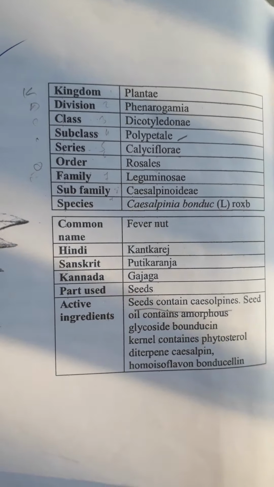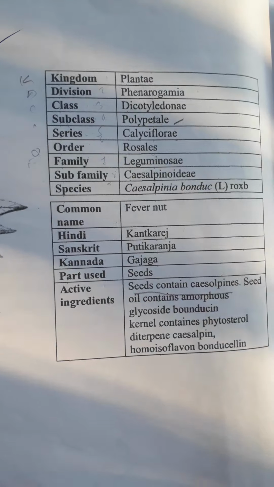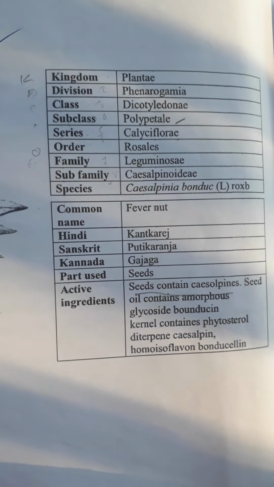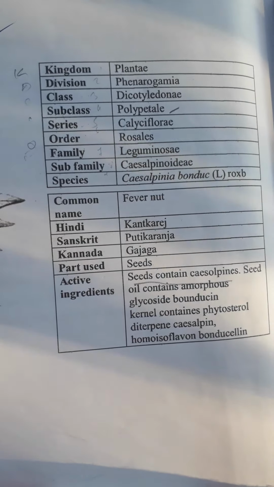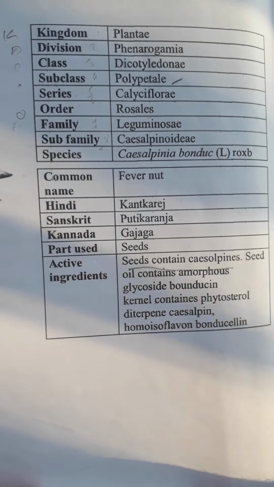When it comes to the common name, it is fever nut. In Hindi, it is Kantkareja. In Sanskrit, it is Putkaranja. In Kannada, it is Gajaga. The part used here is the seeds, and the active ingredients, as you all can see.